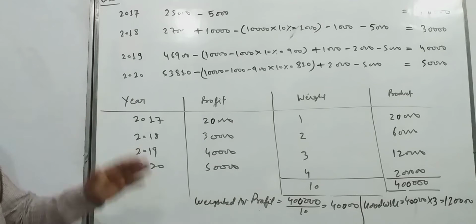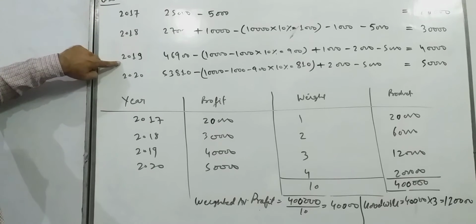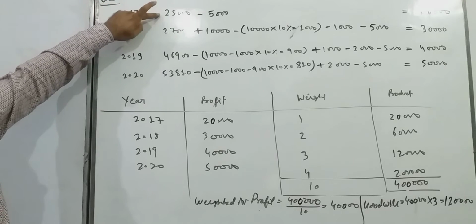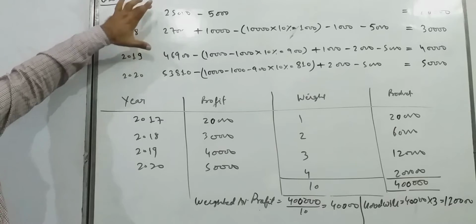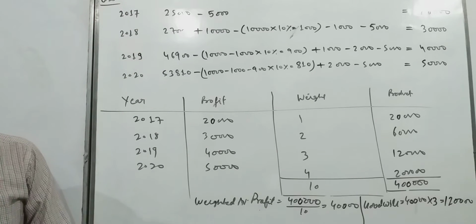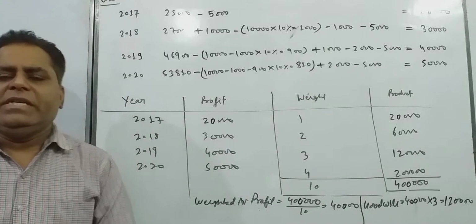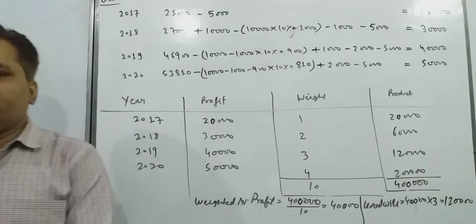So first of all I have written the question. See 17, 18, 19, 20. Profit is given 25,000, 27,000, 46,900, 53,810. Now I am going to do some adjustment. Point number 1. In this point number 1, it is given that we have treated 10,000 capital nature expenditure as revenue nature expenditure.